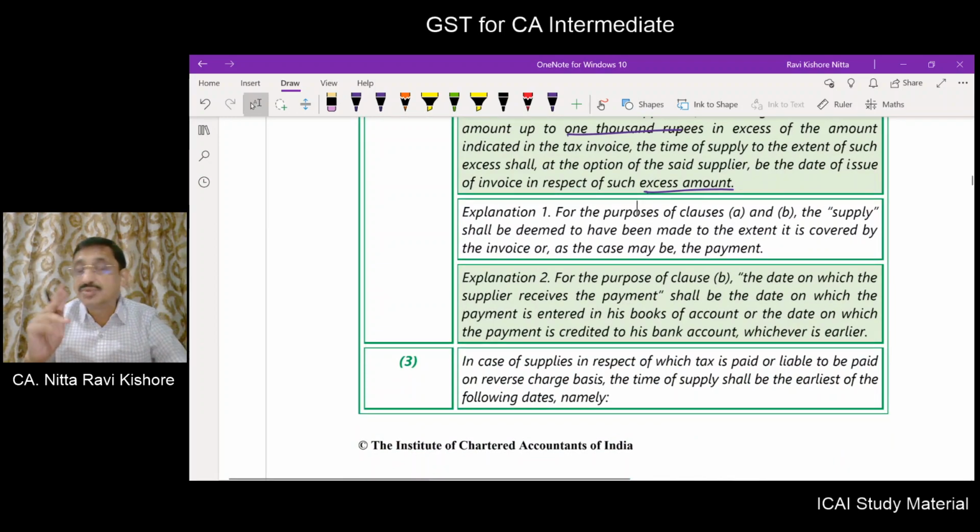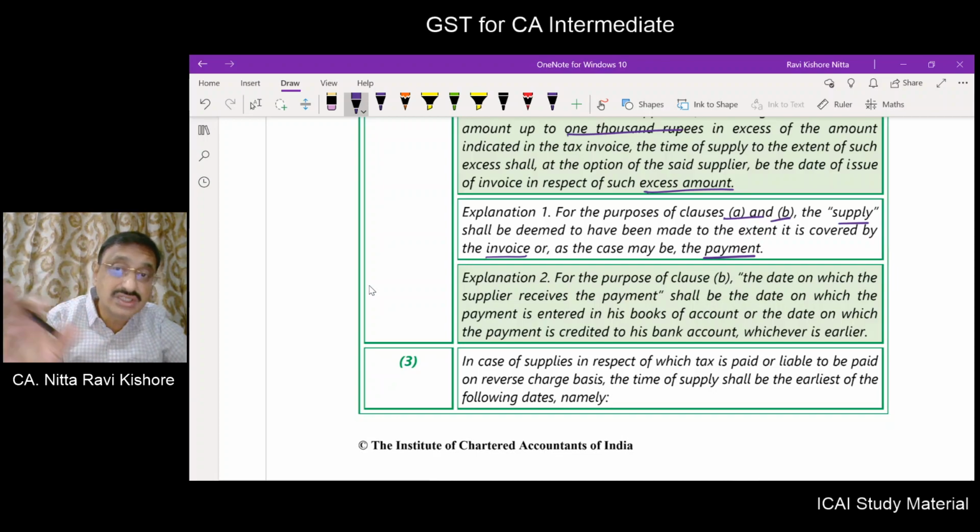Now we have two explanations for section 12 subsection 2. What are they? For the purpose of clause A and B, the supply shall be deemed to have been made to the extent it is covered by the invoice or, as the case may be, the payment. So the supply is deemed to have been made to the extent it is covered by the invoice or to the extent it is covered by the payment. We will also understand what is the meaning of this explanation.